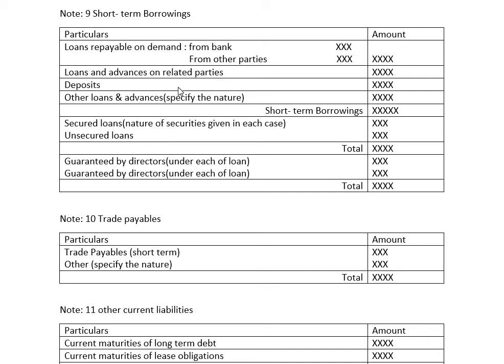Next we have loans and advances from related parties and outside parties. When we take them and are obliged to pay within a shorter period, within 12 months of the reporting date, the deposits that have to be paid on the due date and other loans and advances are added together and taken to the outer column known as short-term borrowings. In that, some secured loans and some unsecured loans are available, which are short term in nature.